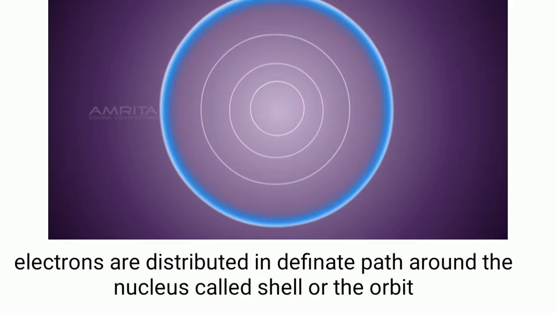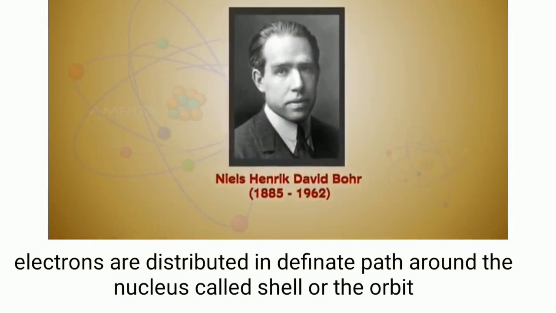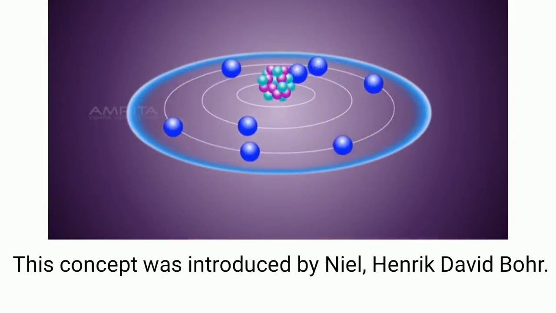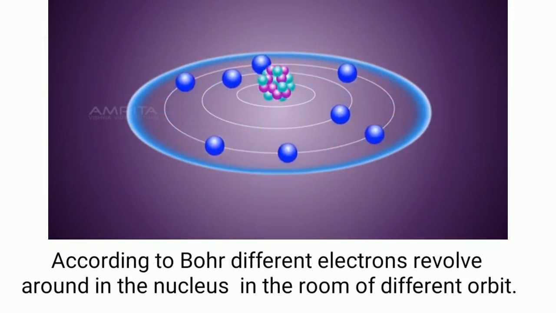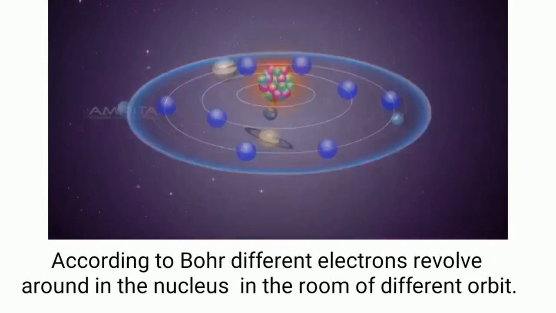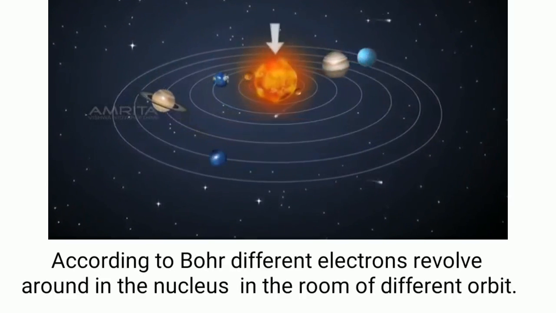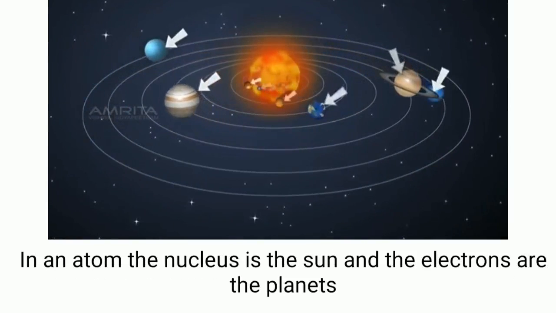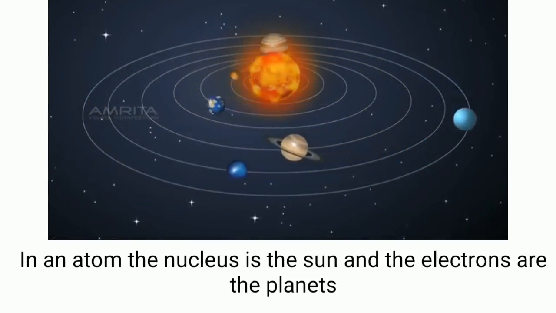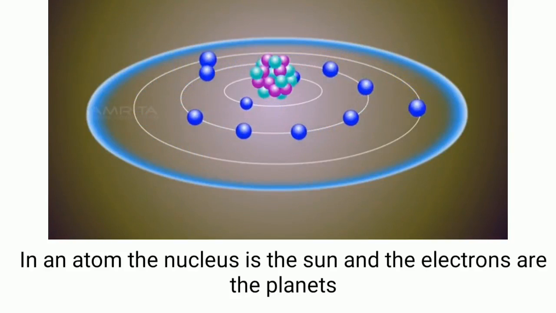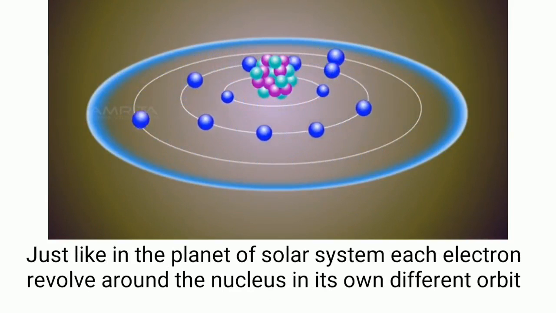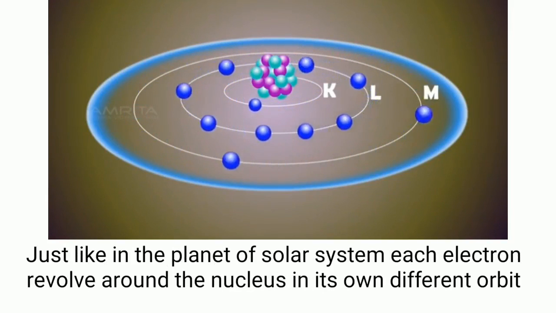Electrons are distributed in definite paths around the nucleus called shells or orbits. This concept was introduced by Niels Henrik David Bohr. According to Bohr, different electrons revolve around the nucleus in different orbits. The atom has been compared to the solar system. In an atom, the nucleus is the sun and the electrons are the planets. Just like the planets of the solar system, each electron revolves around the nucleus in its own orbit.